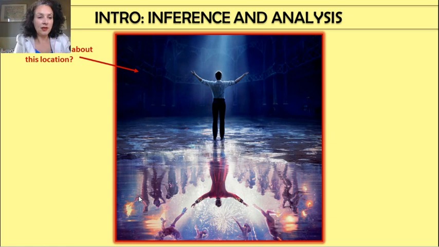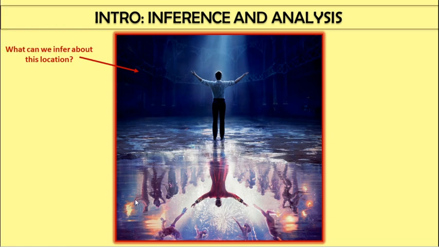So the first thing we're going to look at is the location. Okay, what can we infer about this location? So the arrow is pointing to the empty circus tent, or the hall that it's in. What can we infer about this? Well, let's look at it.